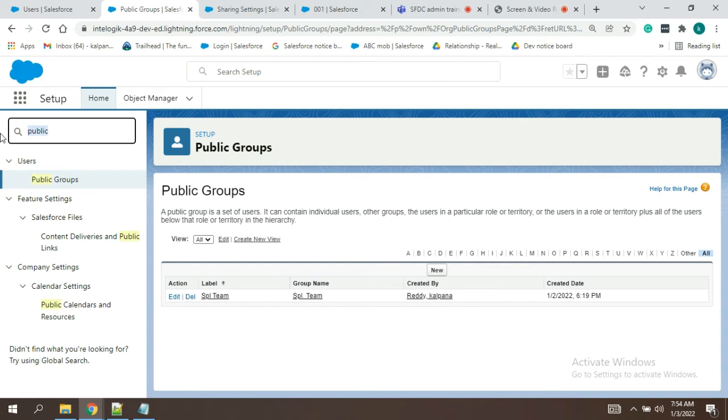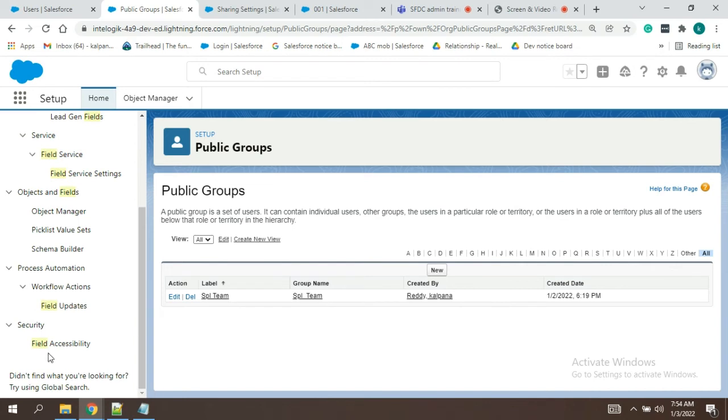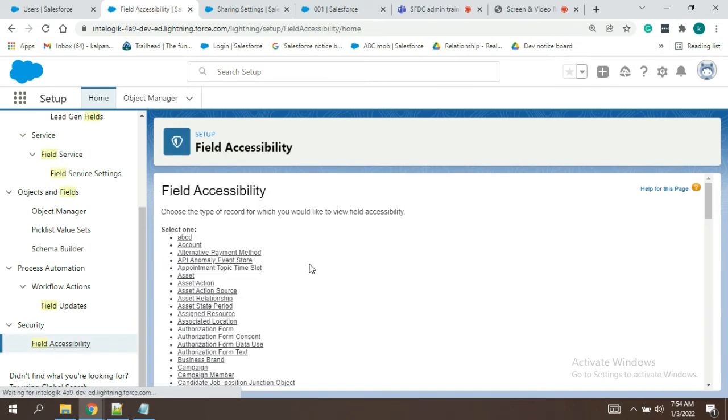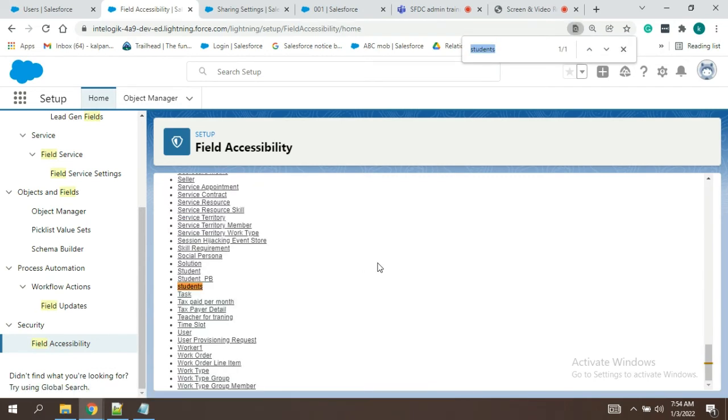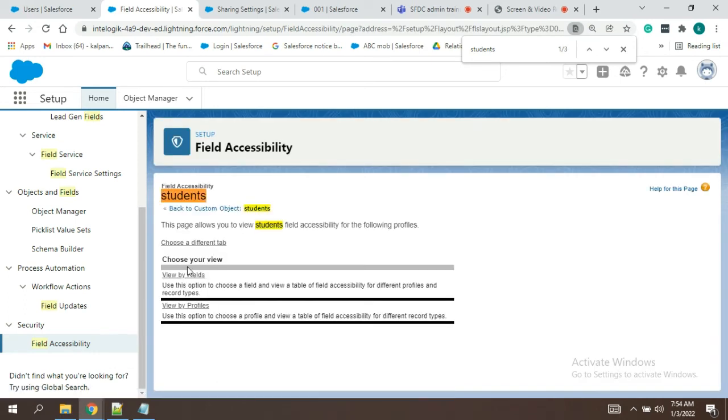No, this is not required. So field, if you search you will get the option, this one, security field accessibility. You can go and select your respective object. Then you can see based on two conditions: view by fields, view by profiles.